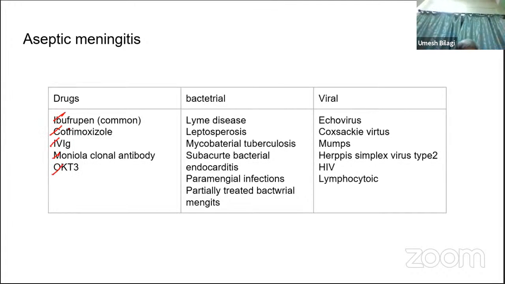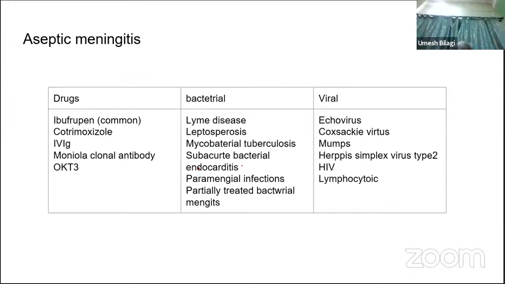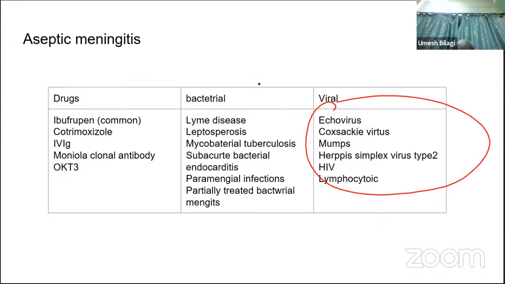These drugs: ibuprofen, cotrimoxazole, IVIG, and monoclonal antibodies. Or Lyme disease, leptospira, Mycobacterium tuberculosis. Although I said gold standard, it may not be possible to prove it. Subacute bacterial endocarditis, parameningeal infections: they cause signs of meningism and also cause aseptic meningitis. Partially treated bacterial meningitis: some people give antibiotics and send you the patient, and after 2-3 days you may not be able to prove the diagnosis properly. Viral too, you may not be able to diagnose, and they will call them aseptic meningitis.